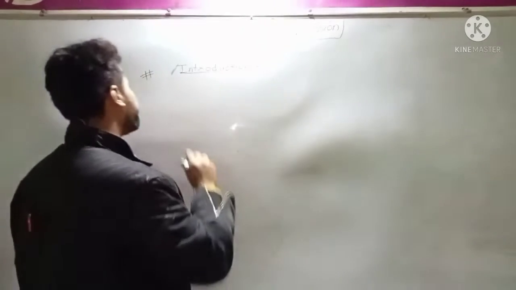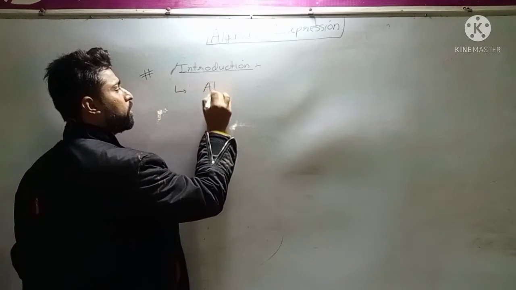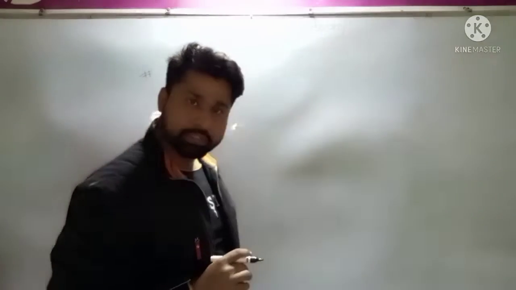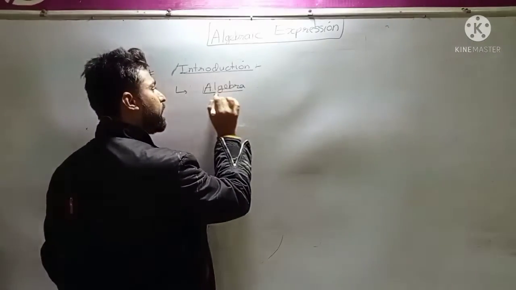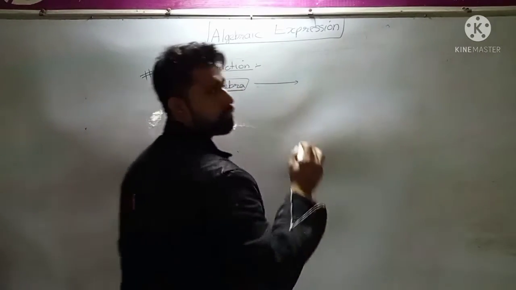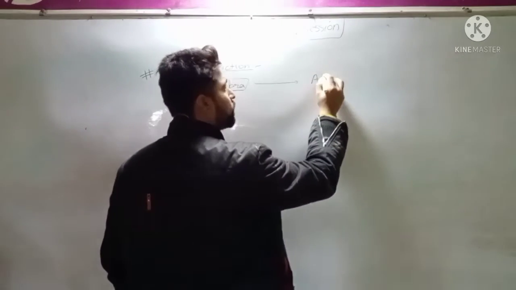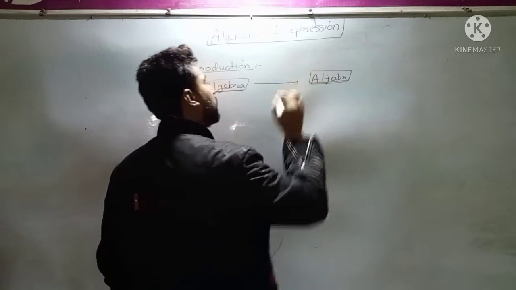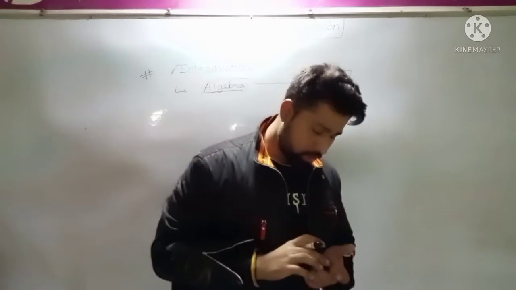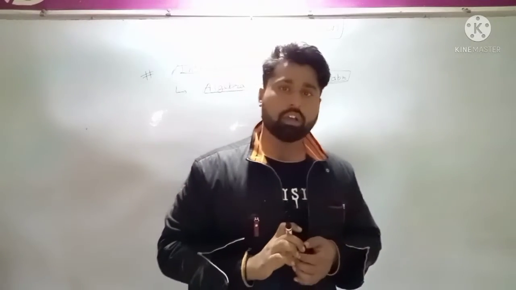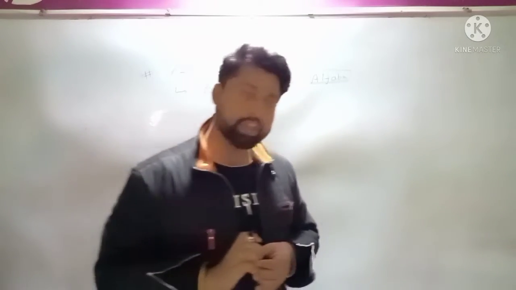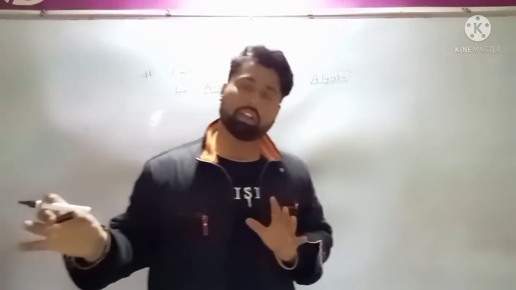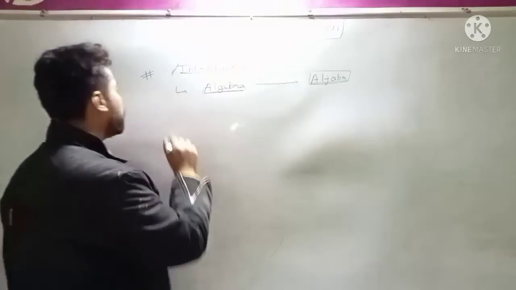Okay. So algebra is what? It's one of the most famous, most important and most applicative branches of mathematics. The word algebra is taken from an Arabic word, al-jabr. Okay, so it's an Arabic word al-jabr, and this al-jabr is a word taken from a book written by a famous Persian mathematician Musa al-Khwarizmi. Okay, so this algebra was discovered by that Persian mathematician Musa al-Khwarizmi, and he wrote a book named The